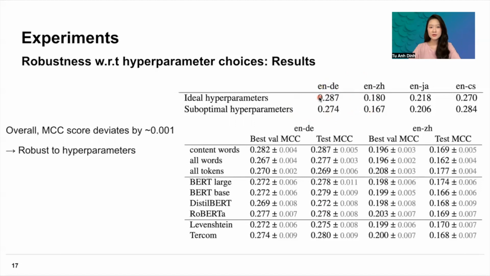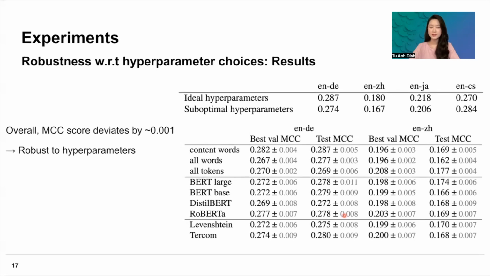As you can see in this table, comparing ideal to suboptimal hyperparameters, the MCC score in general deviates by only around 0.001, which is not significant. And also in the second table where we use different settings for our approach, for example, perturbing different sets of words in the source sentence, using different language masking models in order to perform perturbation, or using different alignment methods, we see that the MCC score also in general doesn't change that much. So we can conclude that our approach is robust to hyperparameters and it is not too dependent on labeled development data for hyperparameter tuning.